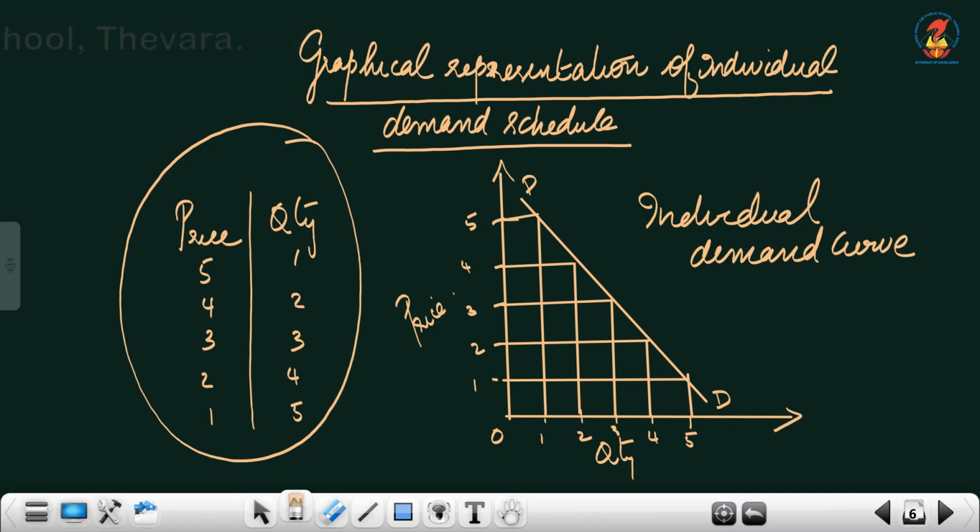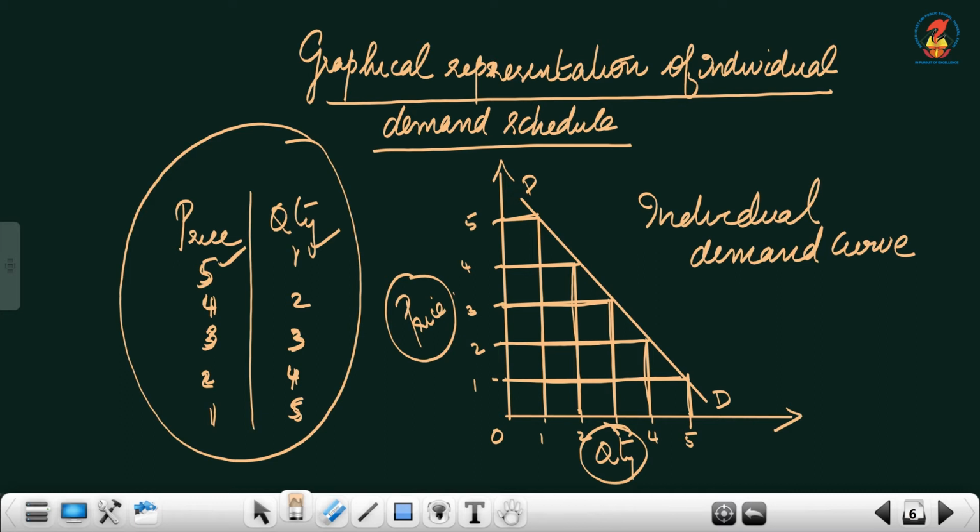Now the previous table: at rupees 5, 1 kilogram; rupees 4, 2 kilograms; at rupees 3, 3 kilograms; at rupees 2, 4 kilograms; at rupees 1, 5 kilograms. So I am plotting the values here. I have already done it for you. Price is marked on the y-axis, quantity on the x-axis. 5, 1 can be marked here. Next is 4, 2. Then comes 3, 3. Then comes 2, 4. 2 is the price, quantity is 4. Then comes 1, 5.